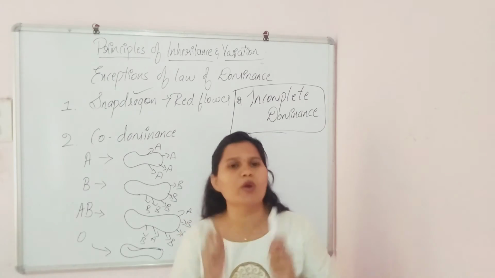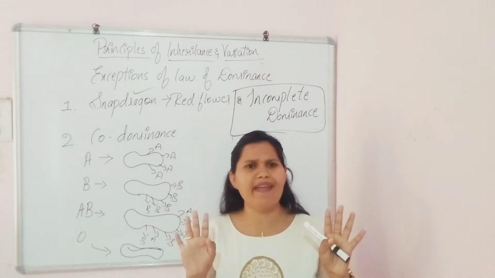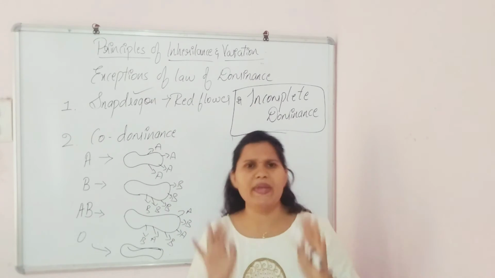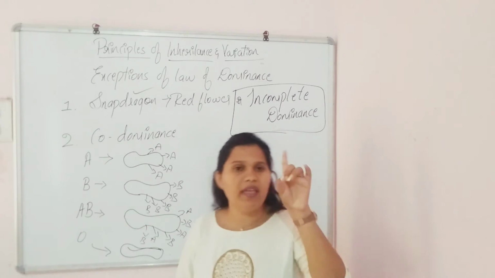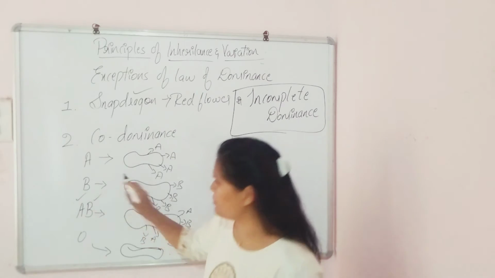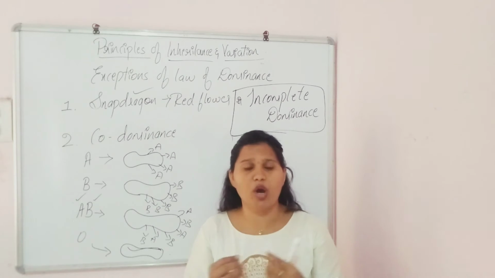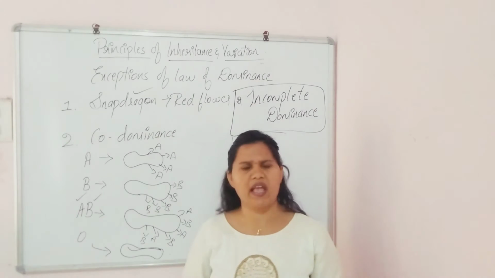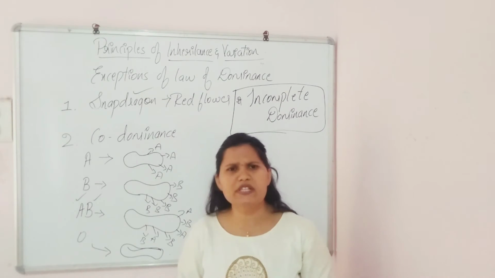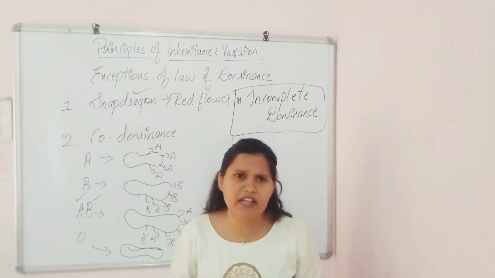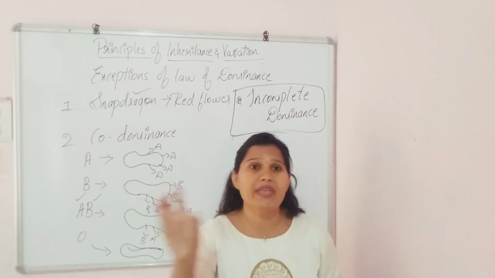So here, what is the codominance then? In case of blood group A, there is presence of only A antigens. In case of B, only B antigens are present. But in case of AB, two alleles are present here, A and B, right? Both these alleles express themselves equally. The A says, I will express myself fully, and the B says, okay, you express yourself fully, and I too will express myself fully. So that's why both the A and B antigens are found to form the AB blood group.